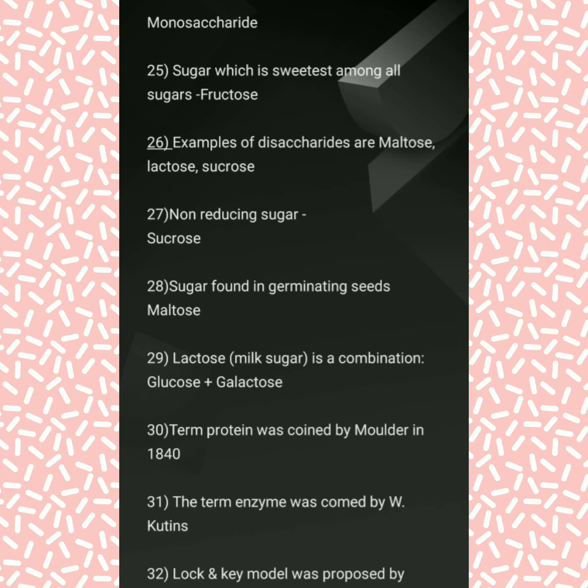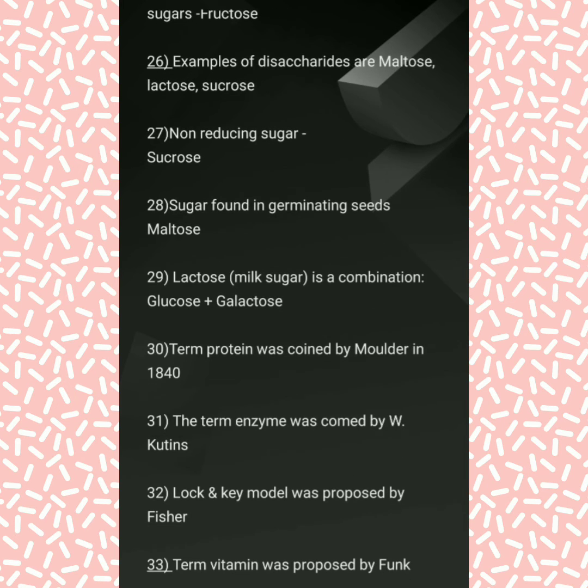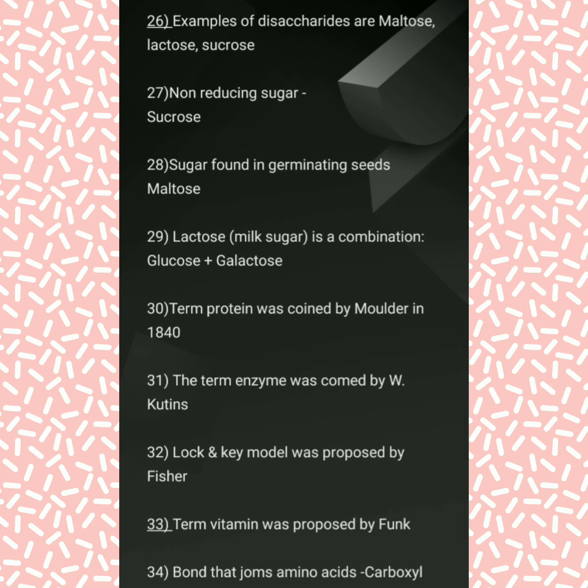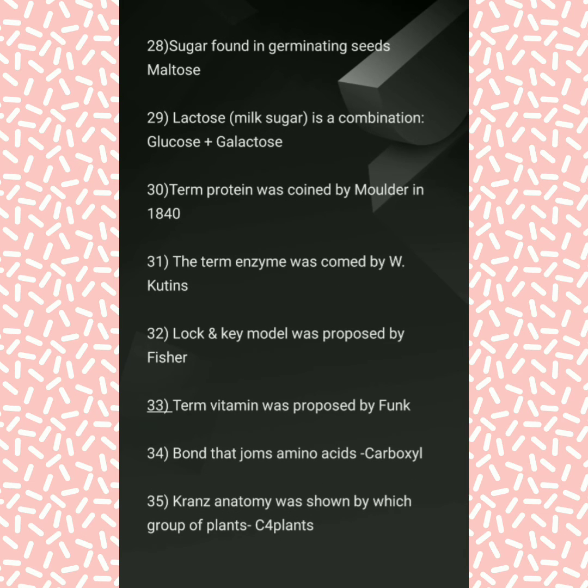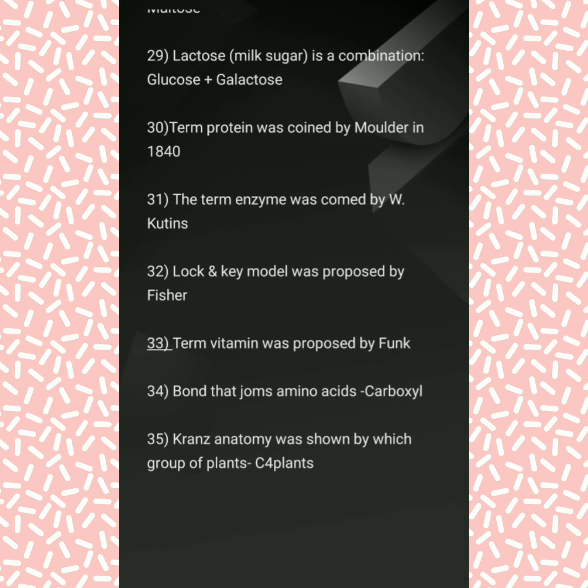Term protein was coined by whom, in which year? So by Mulder in 1840. Term enzyme was coined by whom? Lock and key model was proposed by Fischer. This is the enzyme model. Might be you are aware of this. Term vitamin was proposed by Funk. Bond that joins the amino acids is the peptide bond.